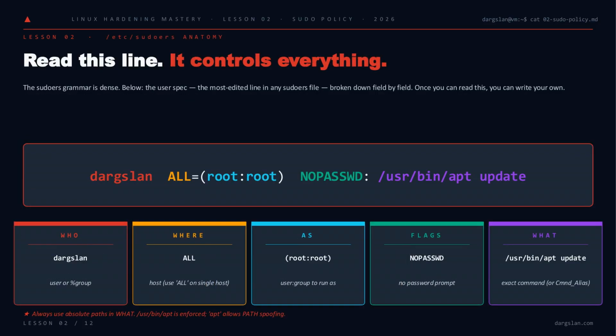Before we kill sudo bash, you need to read the language it speaks. Every sudoers rule follows the same 5-field shape: who, where, as, flags, what. Here, user Dargslan on any host may run as root without a password prompt, exactly one command, /usr/bin/apt update. And note that last field: always absolute paths.